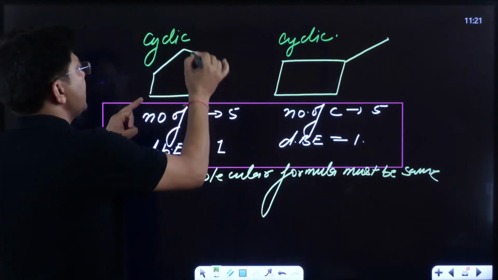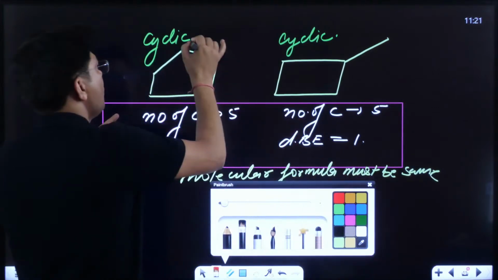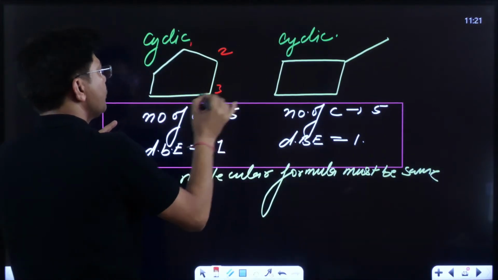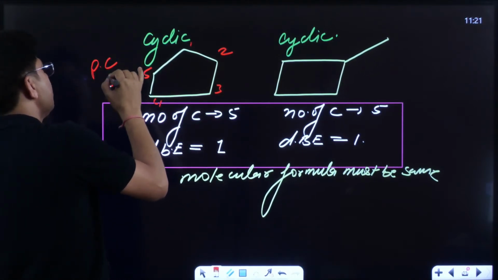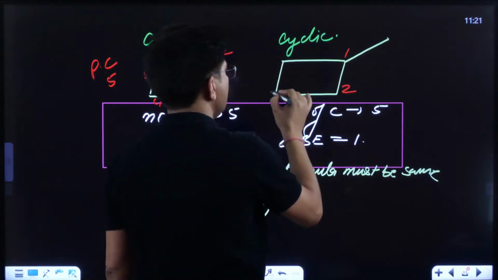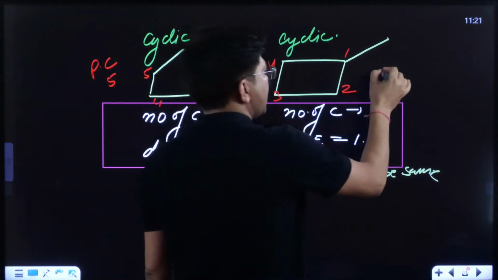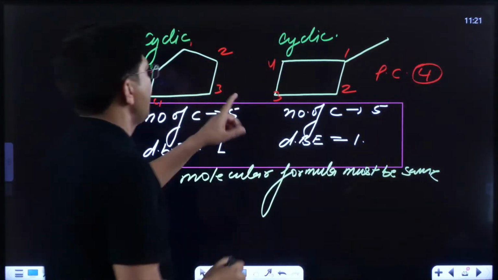This is the parent chain of how many carbon atoms? Here is the parent chain of 1, 2, 3, 4, 5. The parent chain is of 5 carbon atoms, and here the parent chain is just of 4 carbon atoms. So definitely they are chain isomers.